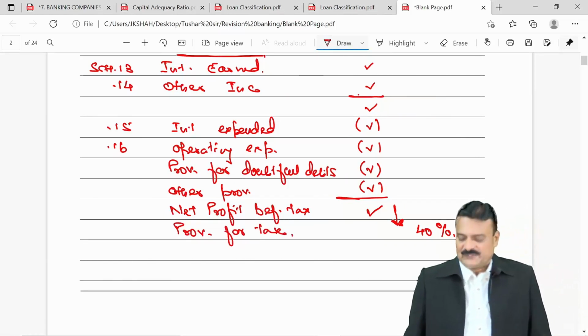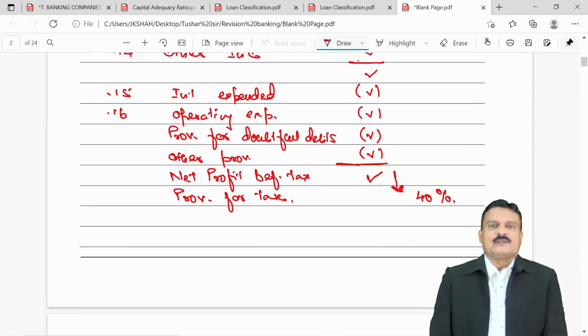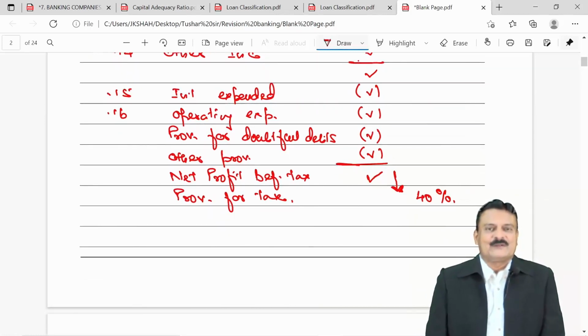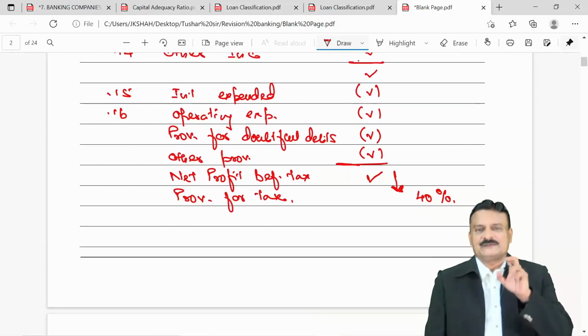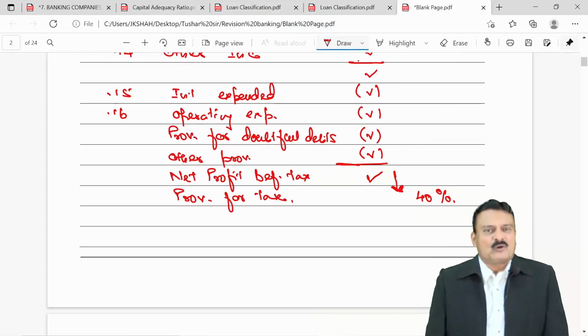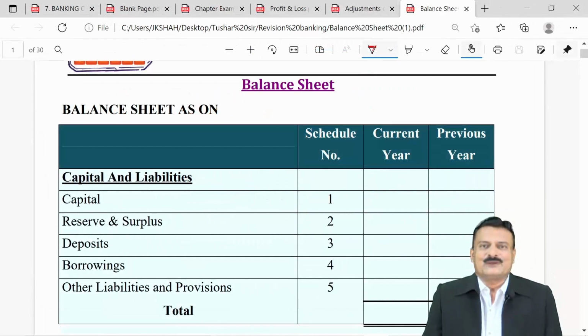Everyone okay? So this is the way you calculate provision for taxation. Question number 9 and 10 of our textbook are both exclusively on profit and loss account. That is what we discussed. We now try to see the bank final account, that is the balance sheet part.